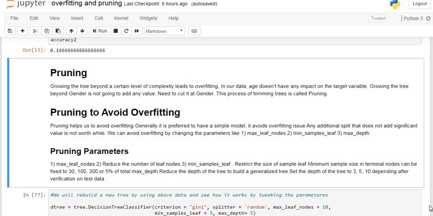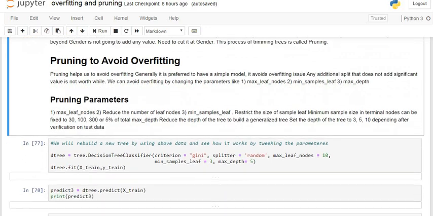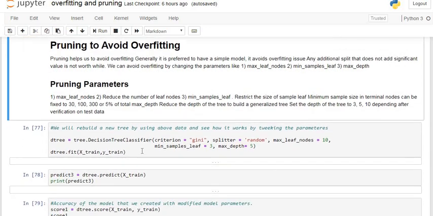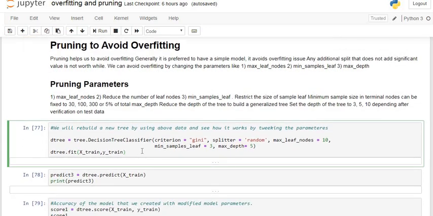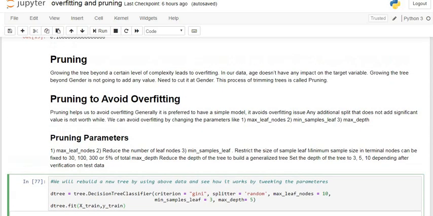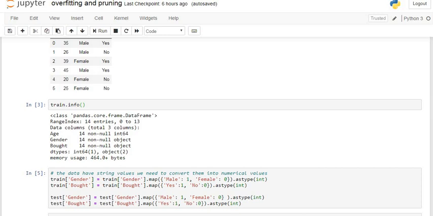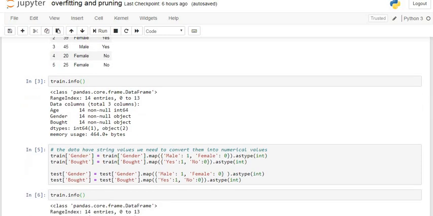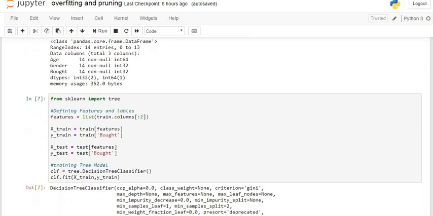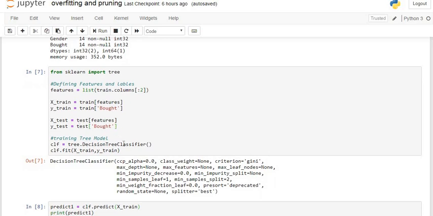Here we can see how we change the parameters. Now again we try to apply some arguments in the decision tree classifier. In the previous model, that is the overfitted model, we applied the model directly and did not give any arguments inside the brackets.